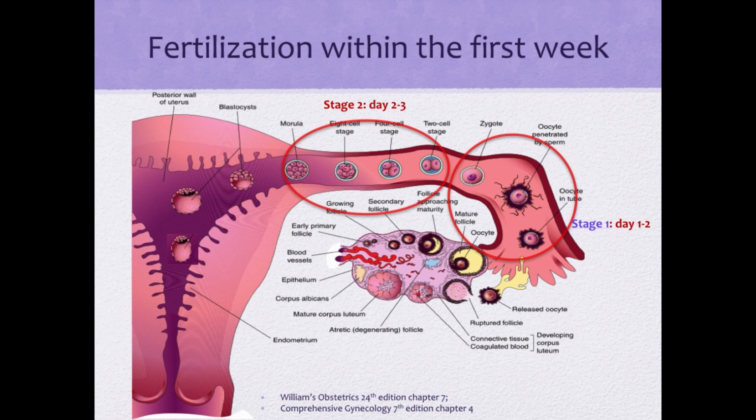Stage 2 is days 2 to 3, where the zygote, which is a one-cell stage, undergoes multiple divisions to become the morula. Stage 3 is days 4 to 5, where the morula develops into the blastocyst and enters the endometrial cavity.